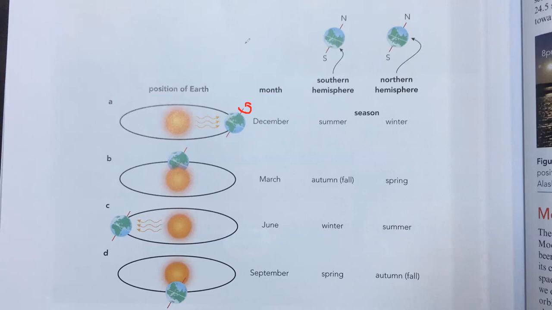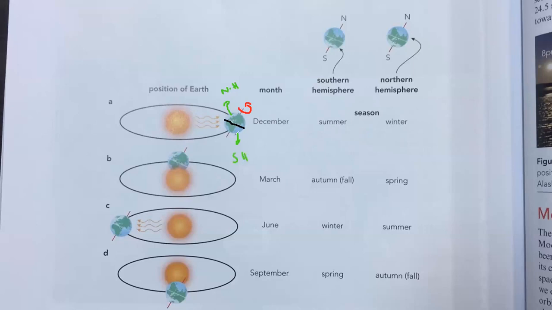And we divide this into two parts. What do we call this central imaginary line? The equator. So we call this the equator. When we divide at the equator, it is divided into two parts. The top part is known as the northern hemisphere, and the bottom part is the southern hemisphere.